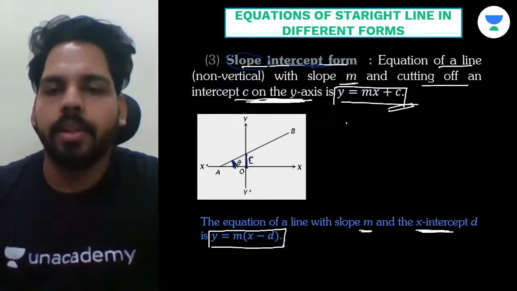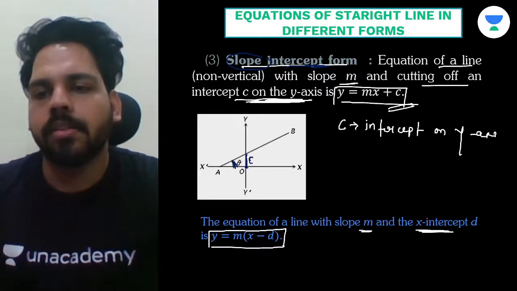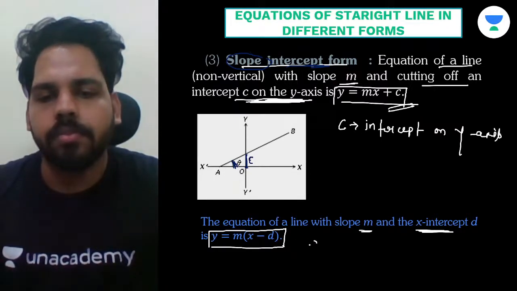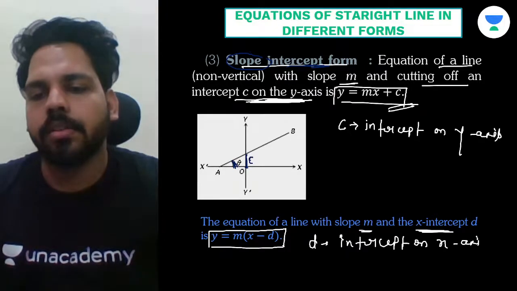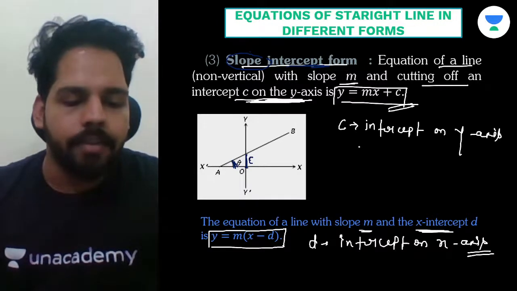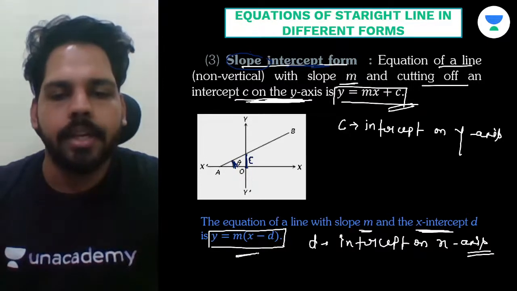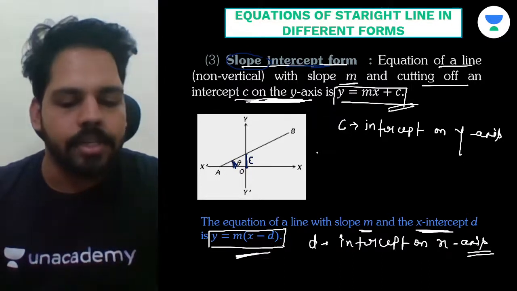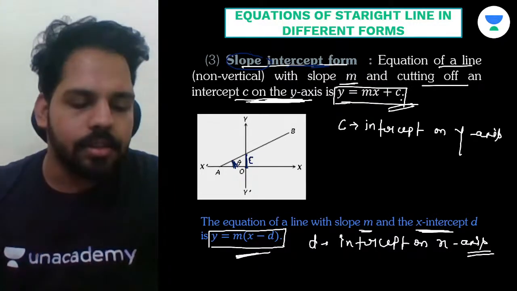Okay, on y-axis, just keep in mind c is intercept on y-axis, okay, and d we have intercept on x-axis. Understand? So like this, we need to understand we are having two different forms. If a line is having intercept with the x-axis, you are having the equation as y is equals to mx minus d. Okay, or if a line is having intercept with the y-axis, okay, so you'll be having the equation as y is equals to mx plus c.